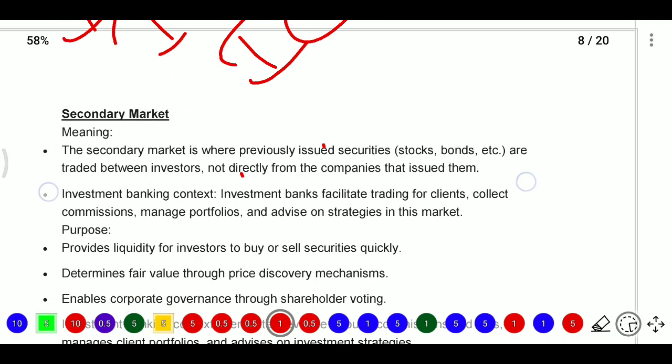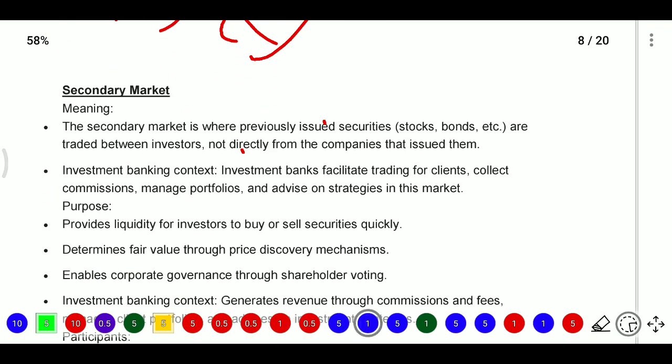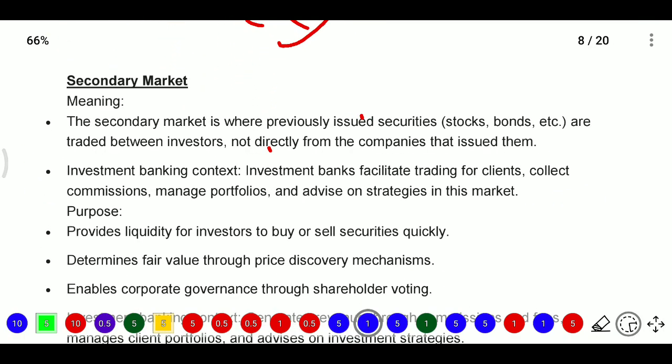And the secondary market is where previously issued securities, that is stocks or bonds etc., are traded between investors, not directly from the companies that issued them. So here the secondary market means securities already issued previously. The securities may be stocks, bonds etc., and they are traded between investors, not directly from the company that issued them.